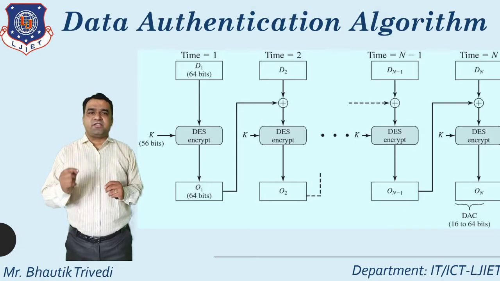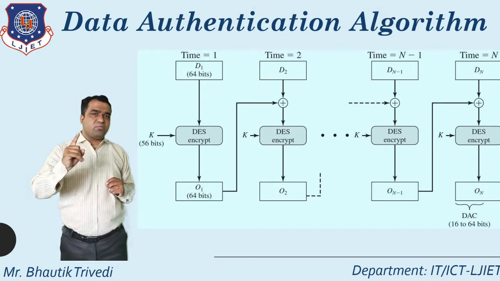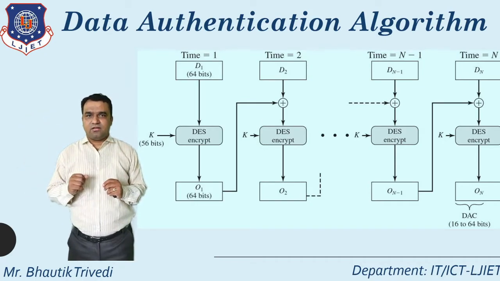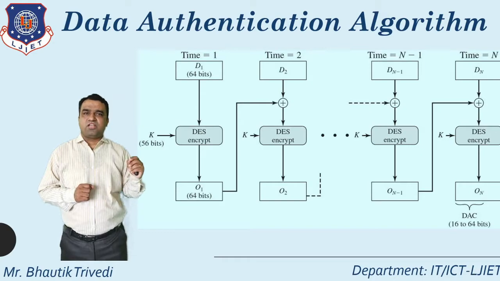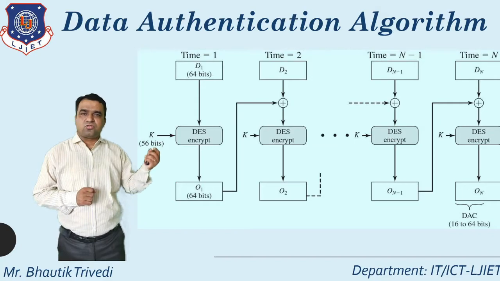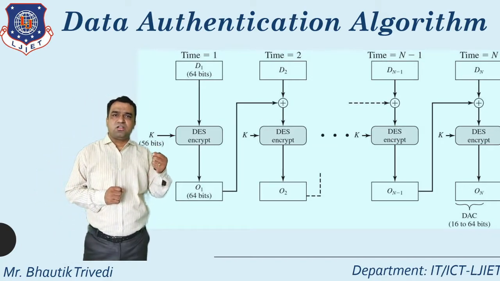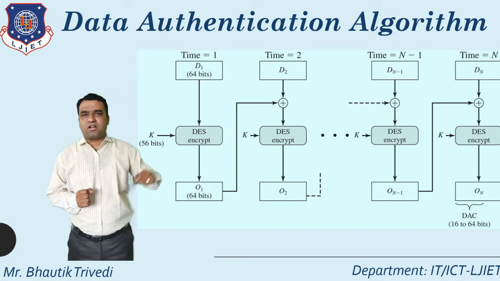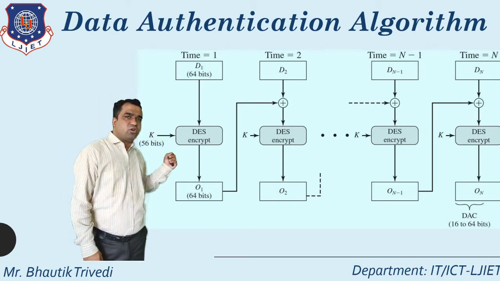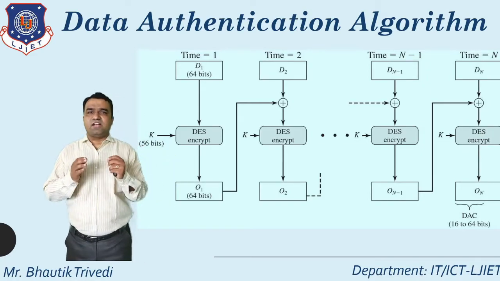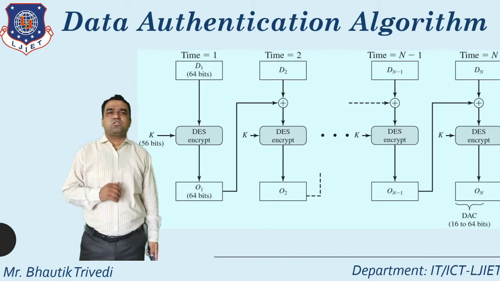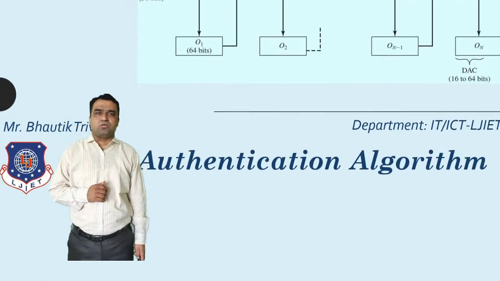Data authentication code. Must remember one thing: up to this, whatever we discussed is known as a MAC, or an HMAC, but here the concept is MAC based on block cipher. So every time, using the previous round ciphertext with the current round plaintext block, directly generating one code, that's not known as a MAC but as a DAC. DAC means data authentication code. So that's all about the data authentication algorithm.